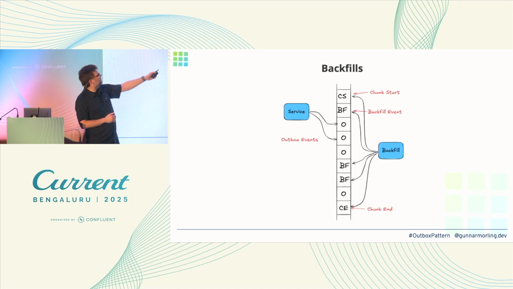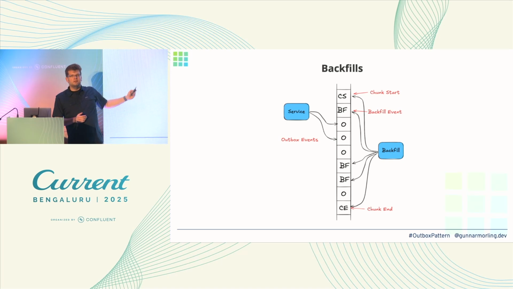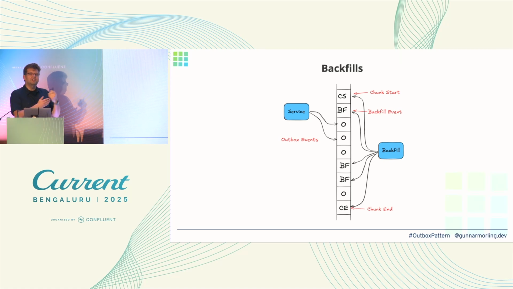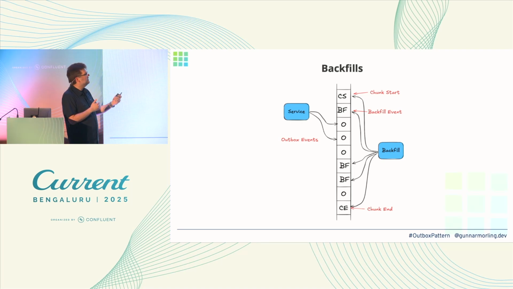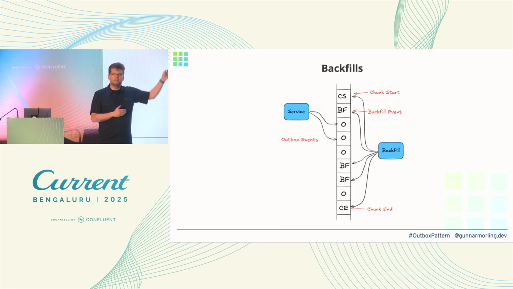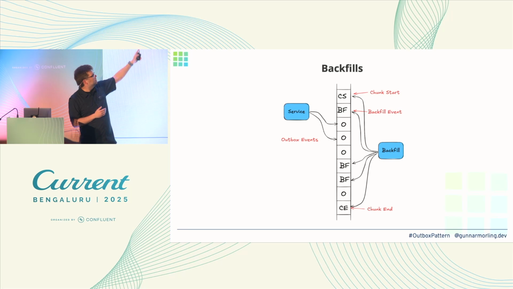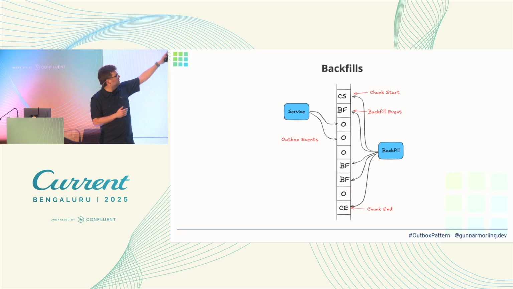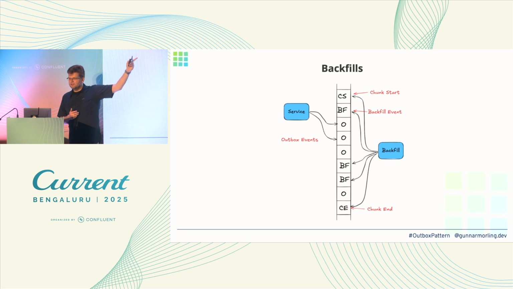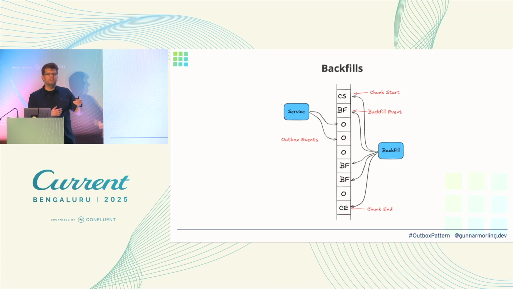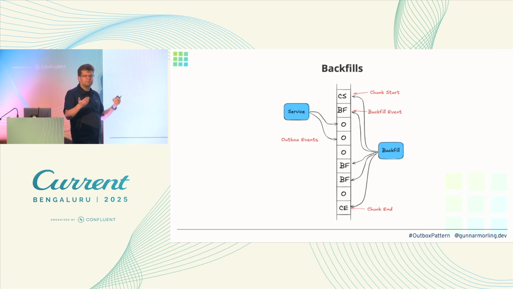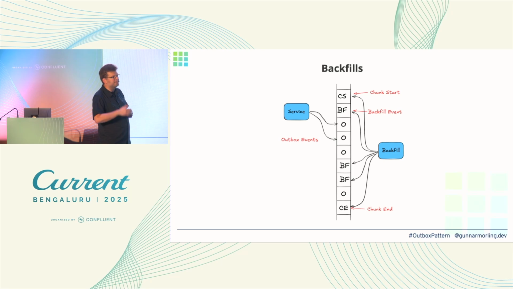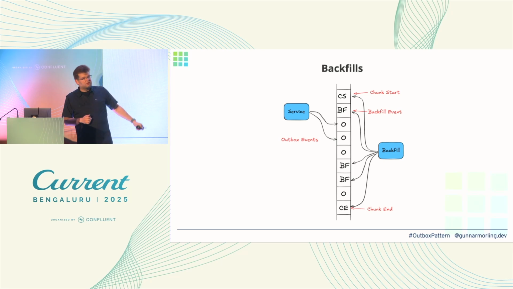So we would have our backfill component. And now the idea is, we want to essentially emit those backfill events. So they describe the current state of, let's say, all of our purchase orders. And of course, we want to deduplicate this with the events as they are written by our actual business logic. And in particular, we want to give precedence to all the events which are written by our service. And we only want to propagate a backfill event if we don't get an update or a regular Outbox event for the same purchase order or for the same customer. And this is what we can do with this approach.